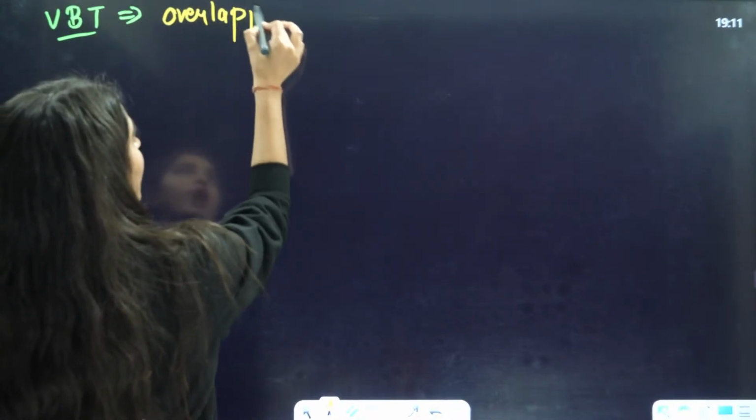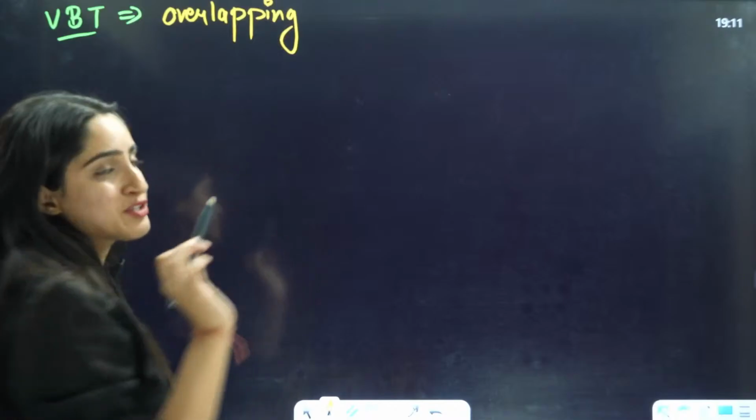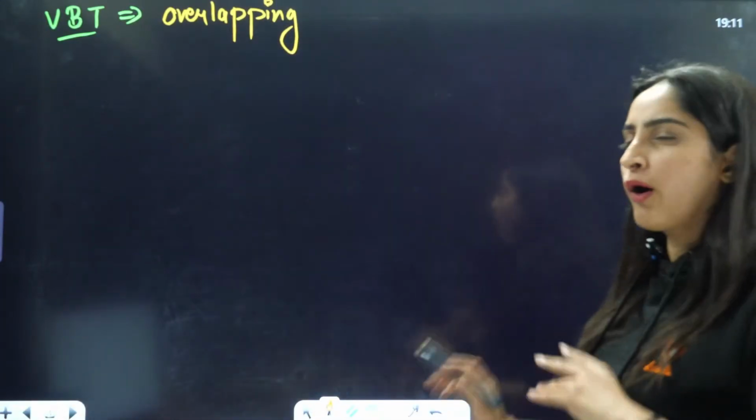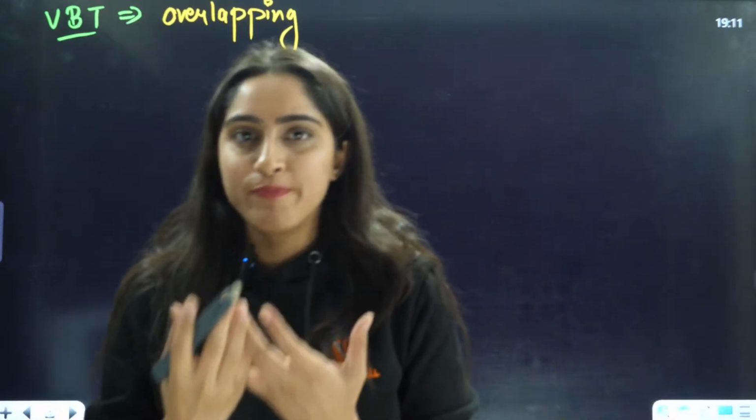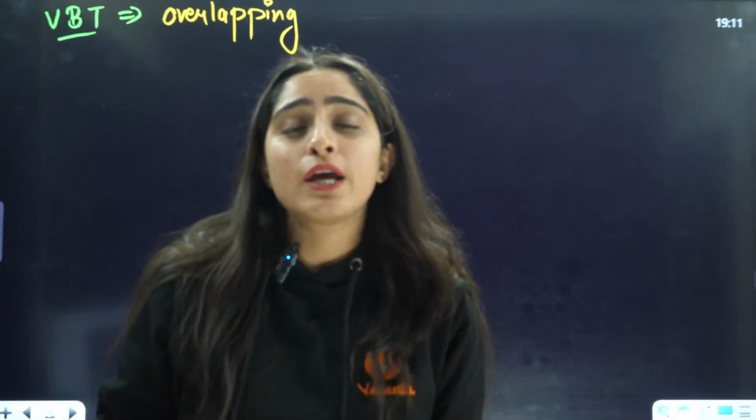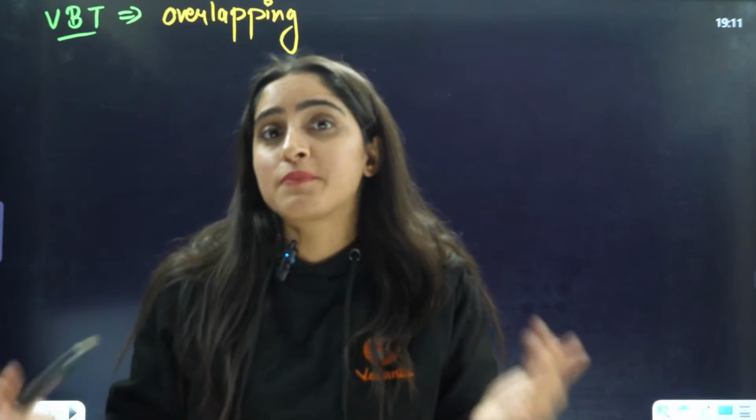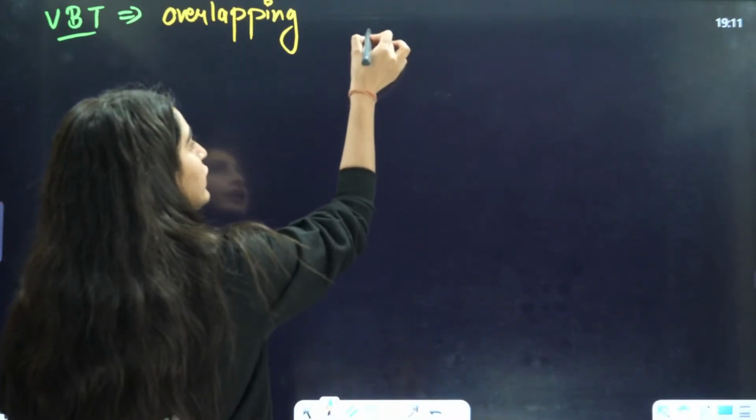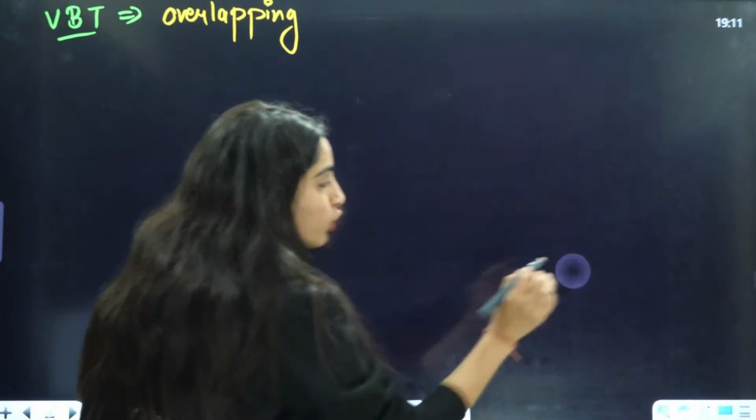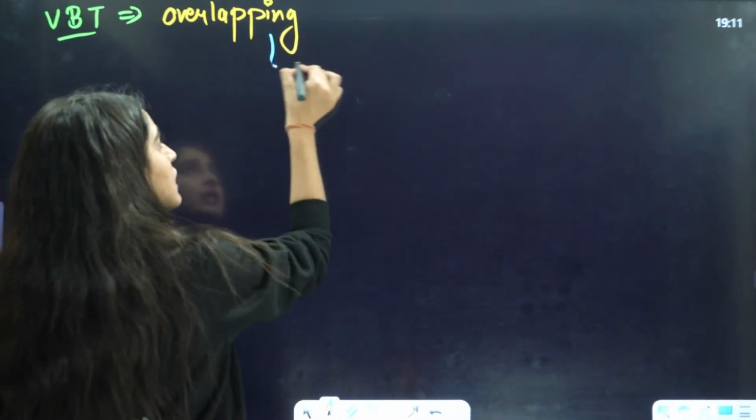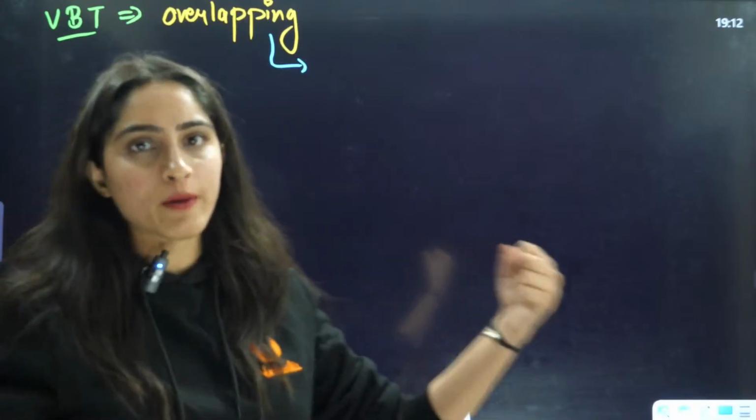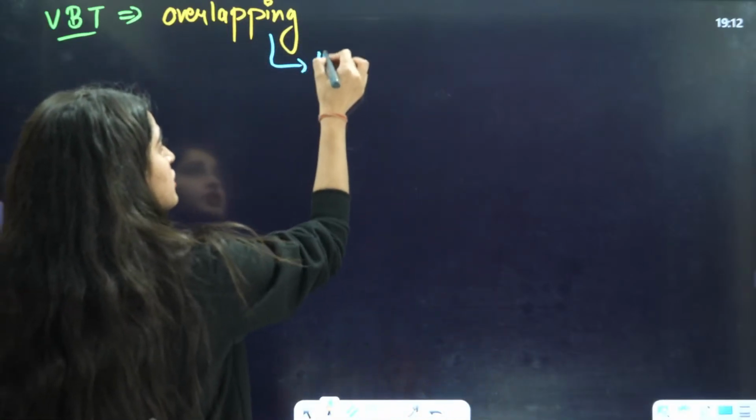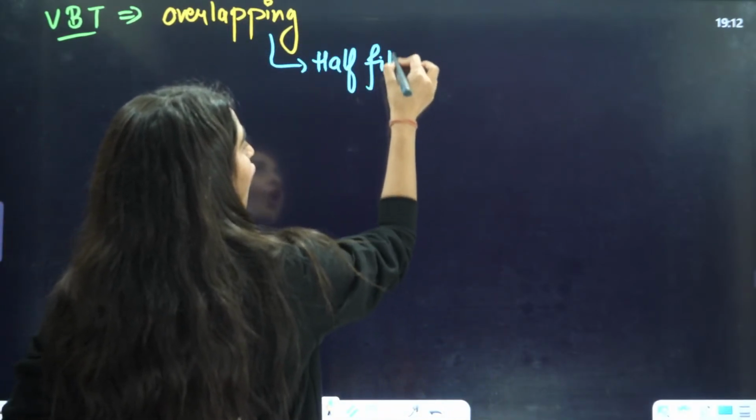I'm going to tell you the main points from where the questions are asked from VBT. The first main point is that in VBT we talk about overlapping of the orbitals, like an s orbital overlapping with a p orbital, or p orbitals overlapping with p orbitals. There are two conditions on the overlapping. The first condition is that both the overlapping orbitals should be half-filled orbitals.